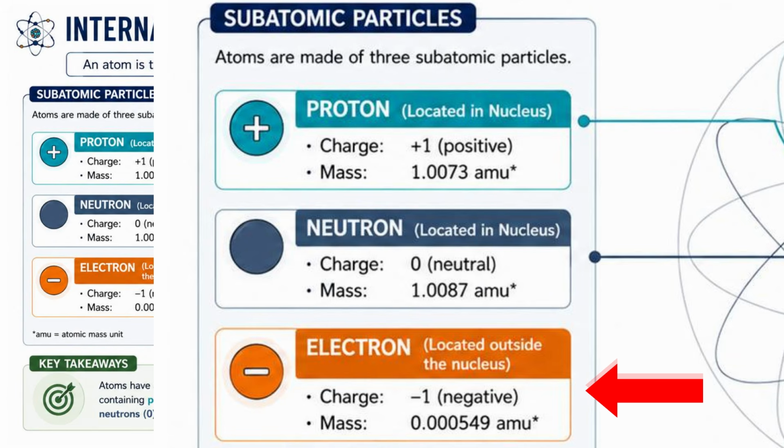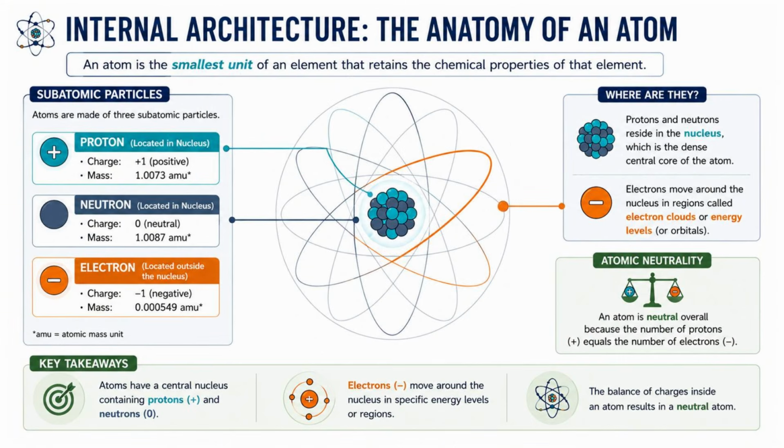So the electron carries a -1 charge. So it is only 0.000549 AMU. So compared to protons and neutrons, the electron is extremely light. In fact, its mass is about 1/1836 of a proton. That is why almost all of an atom's mass comes from the nucleus. Okay, now let's summarize the locations of the three particles. Both protons and neutrons are located inside the nucleus.